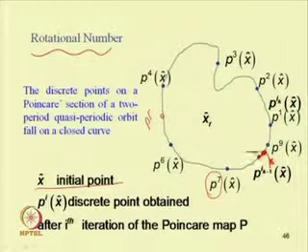If the starting point lies between P 7 and P 8, we can tell the rotational number to be 7.